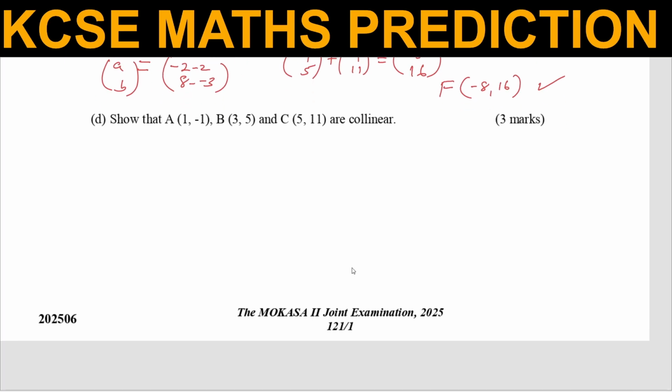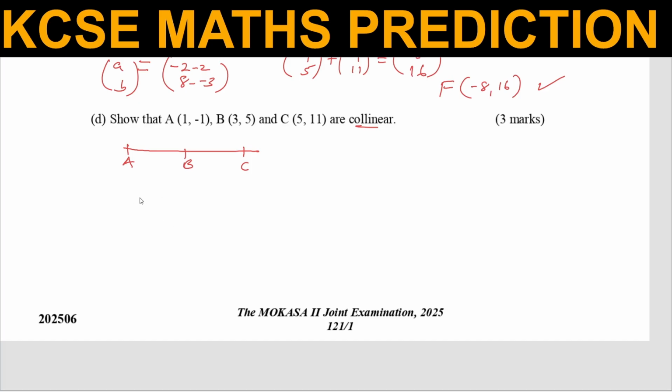Then the last one, D: show that A, B, and C are collinear. What do we mean by showing the points are collinear? You're simply required to show that these points lie on the same straight line. So we have A, B, and C. To do this, you first show that any two vectors that you form using A, B, and C are parallel.